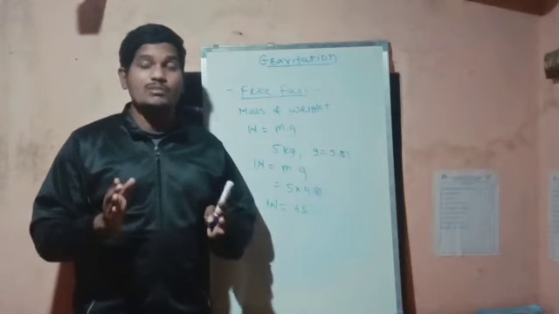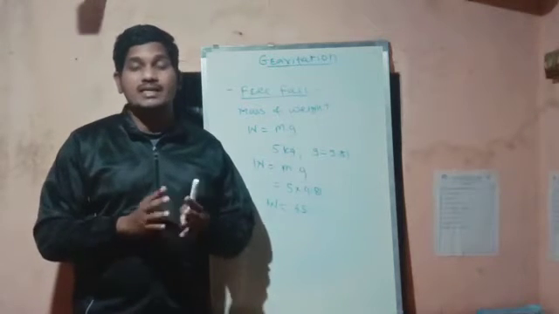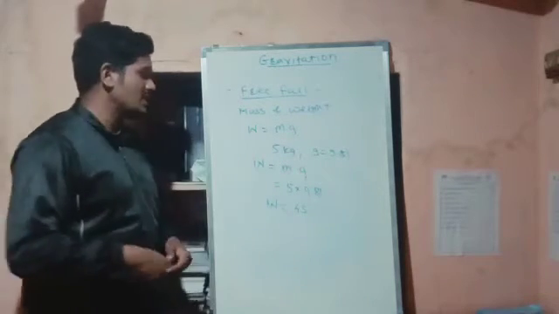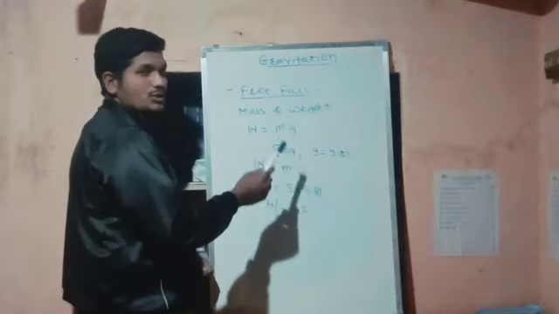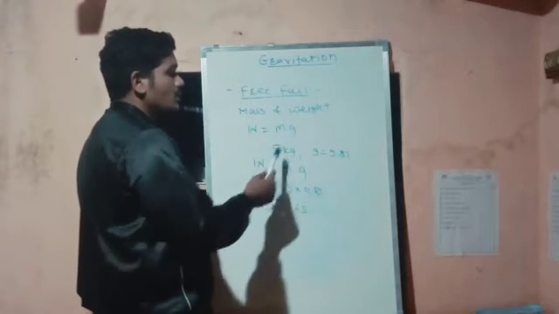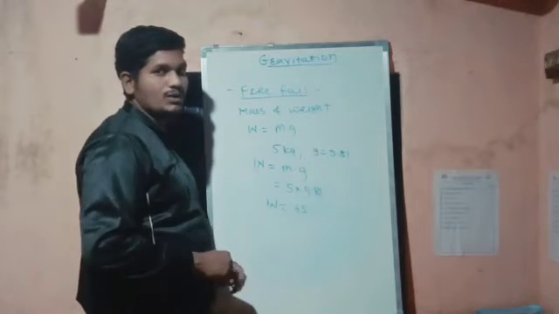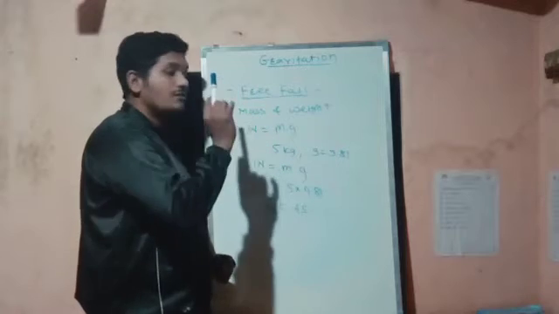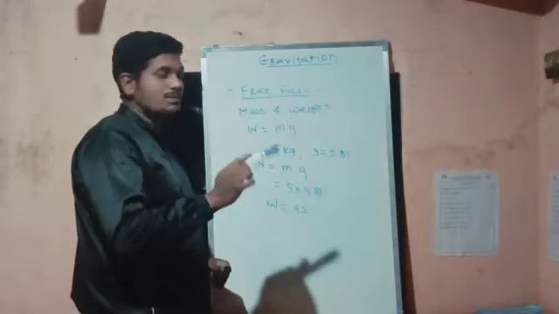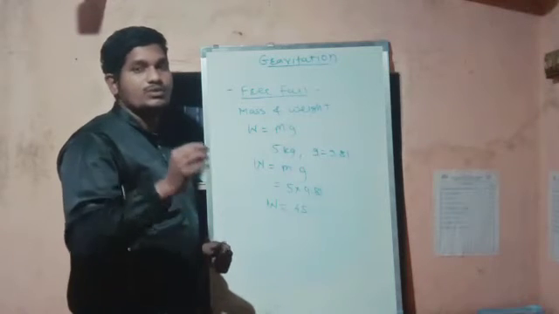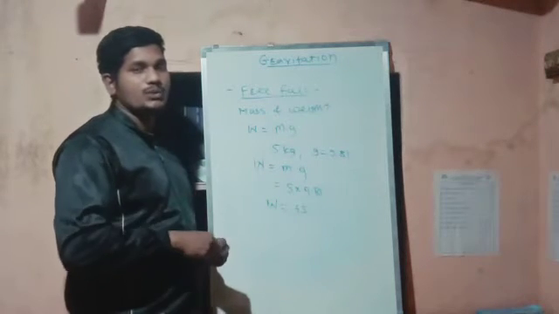If the mass of the object is greater, the weight will be greater. So W is directly proportional to m. As m increases, W increases. We cannot increase or decrease g because it is a universal constant value. So the weight of an object or a person depends totally on m, the total matter content in that object.